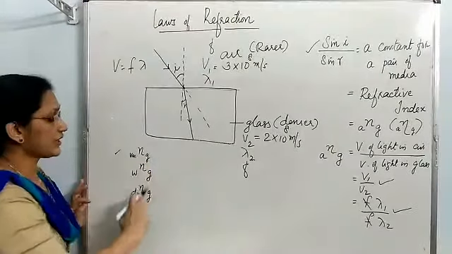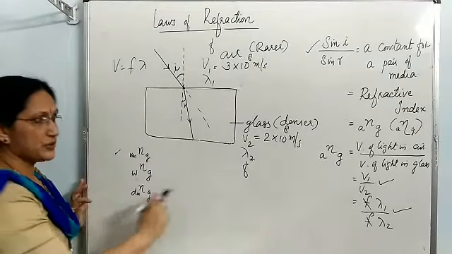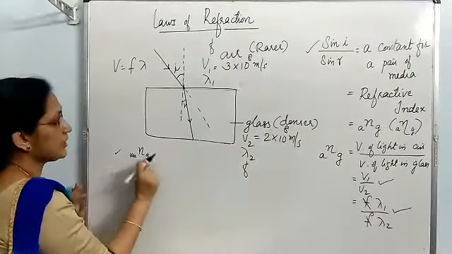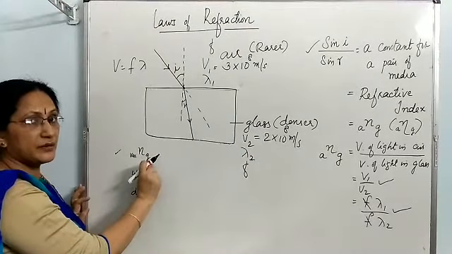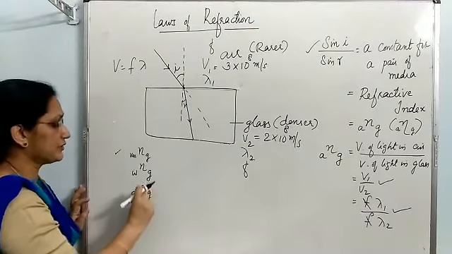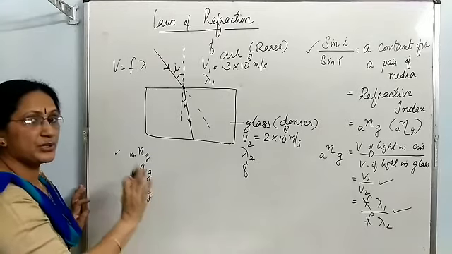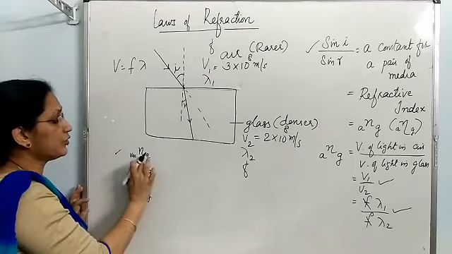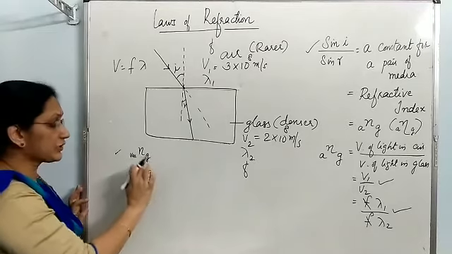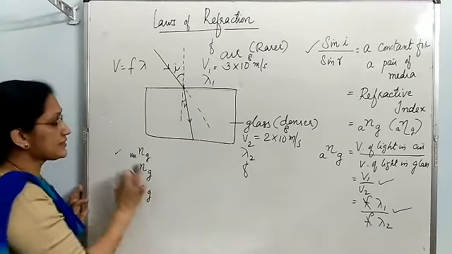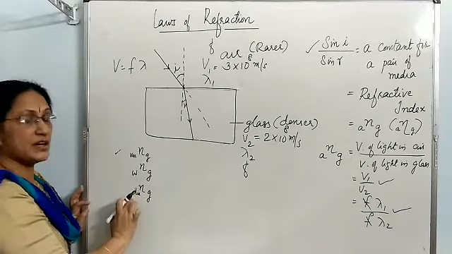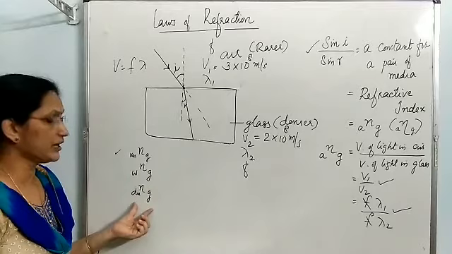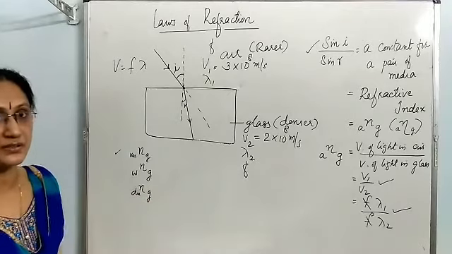So in all the three cases, suppose you are using this formula, that is velocity of light in first medium upon velocity of light in second medium, and finding out the refractive index. It is sure you will get different values. Even though you are finding out refractive index of glass in all the three cases, since the first medium changes, you will get different values. That means for every pair of media, refractive index is different.